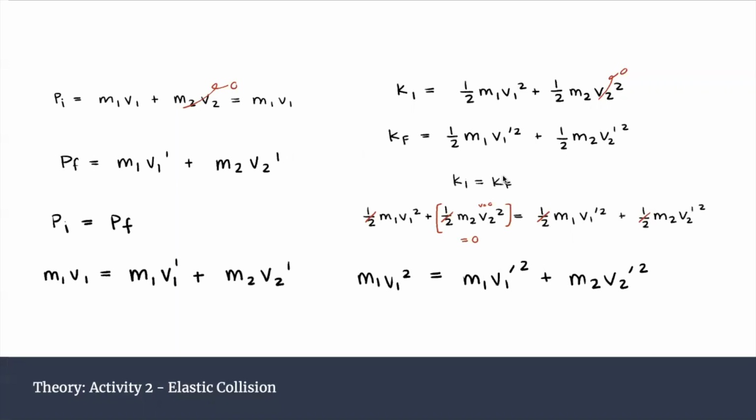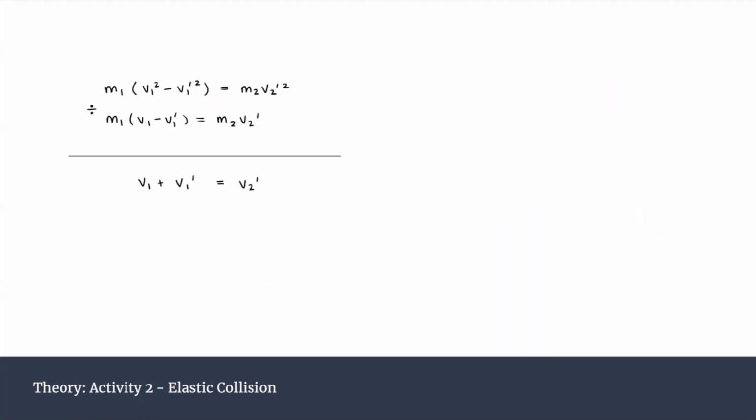The same principles used in deriving the equation for the conservation of momentum allowed us to derive the equation for the conservation of energy. Utilizing the two equations just derived that describe the conservation of momentum and energy, we divide the two equations. The result allows us to conclude that the sum of the initial velocity of cart 1 before the collision and the final velocity of cart 1 after the collision is equal to the final velocity of cart 2 after the collision. The final velocity for cart 2 after the collision in the equation for the conservation of momentum is substituted by the equation just derived.